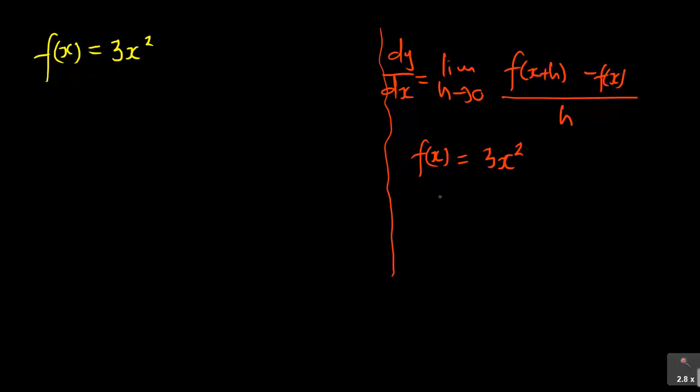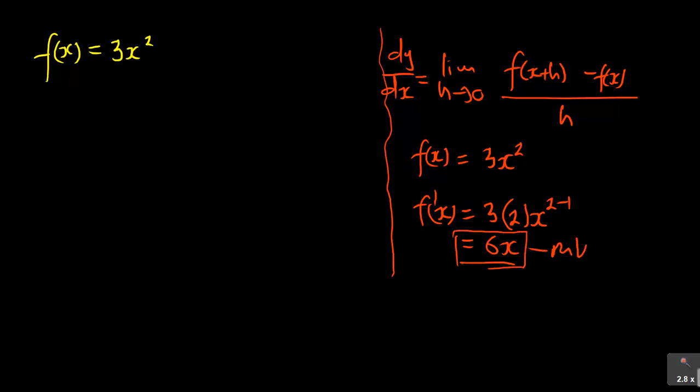Now if I use the rules of differentiation, it's f prime x is equal to, you write the 3, you drop down the 2, and then you've got x to the power 2 minus 1. Remember the rules of differentiation. If you've forgotten, just go through my previous lessons and then you can remember that. So 3 times 2 is 6, x to the power 2 minus 1, which is x. So this is the answer that I'm looking at. So I use the rules here of differentiation of calculus.